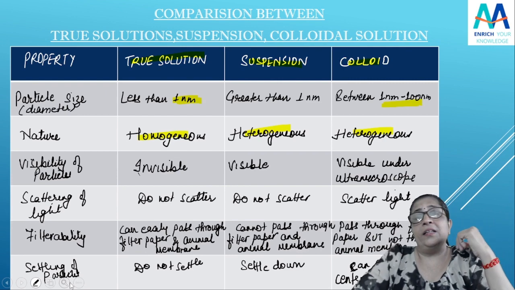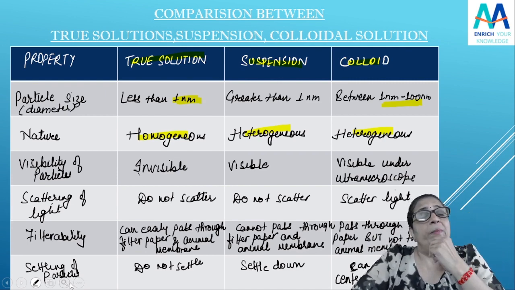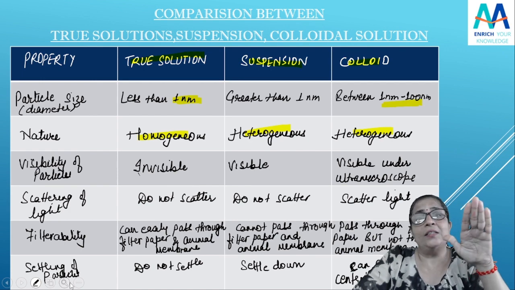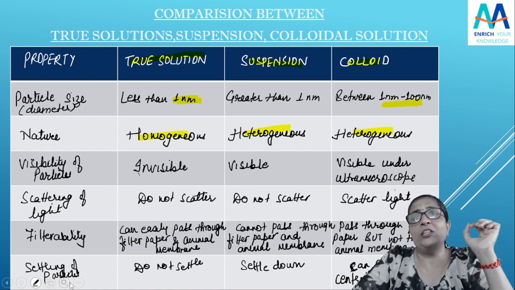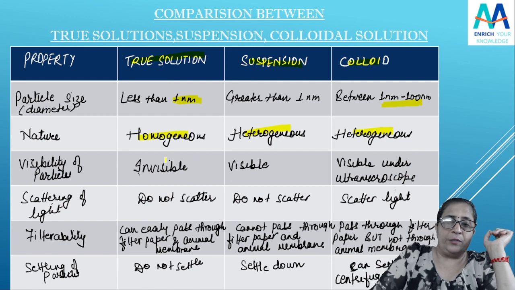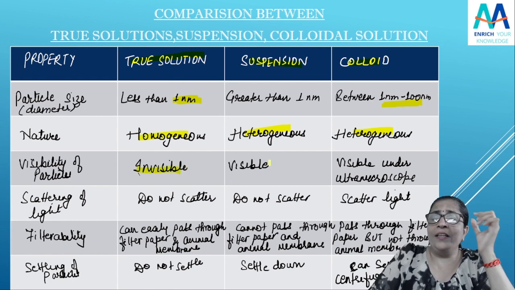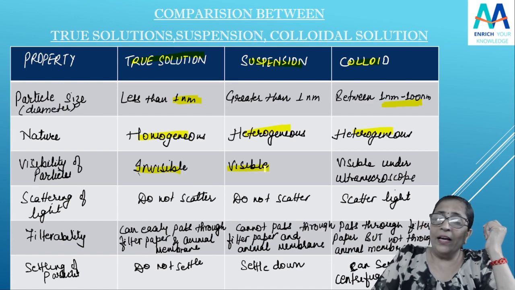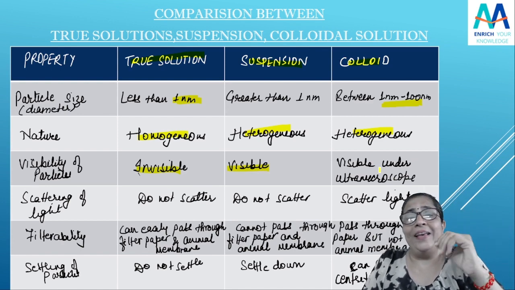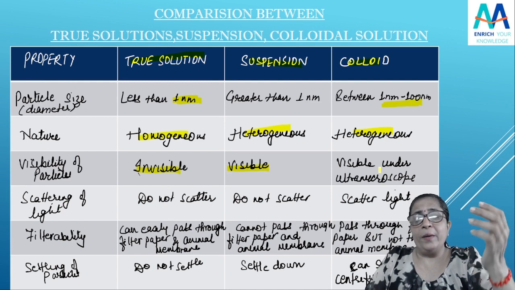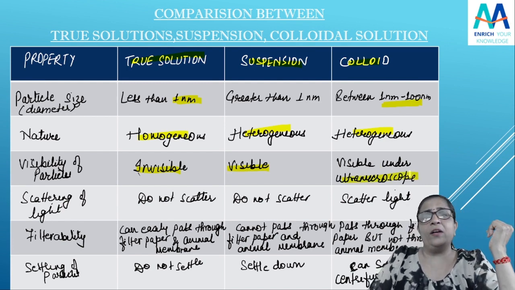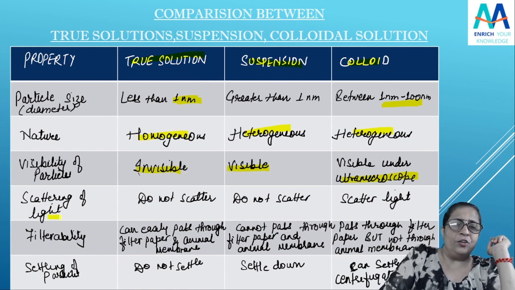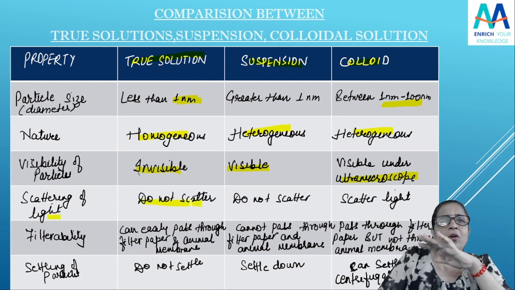Visibility of particles: in which solution, in which mixture are the particles visible? So in a true solution the particles are not visible because they are very small, so it is invisible. In suspension, they are bigger particles, so they are visible. Colloids are also visible, not to the naked eye, okay, but when you see under the ultra microscope, they are visible. Got it? If I talk about scattering of light, we know the true solution does not scatter light.